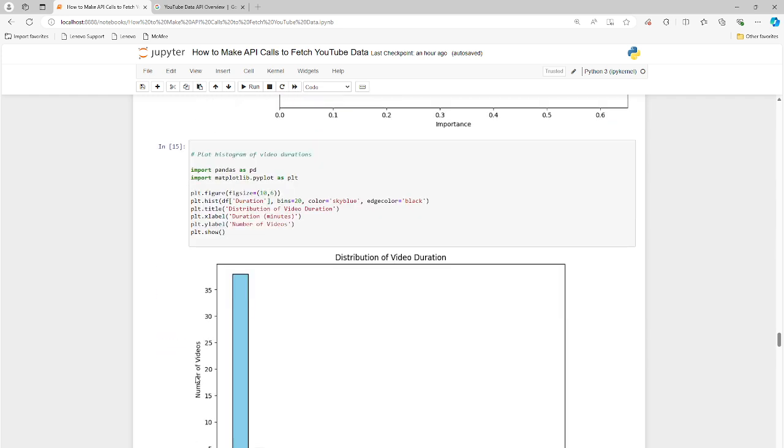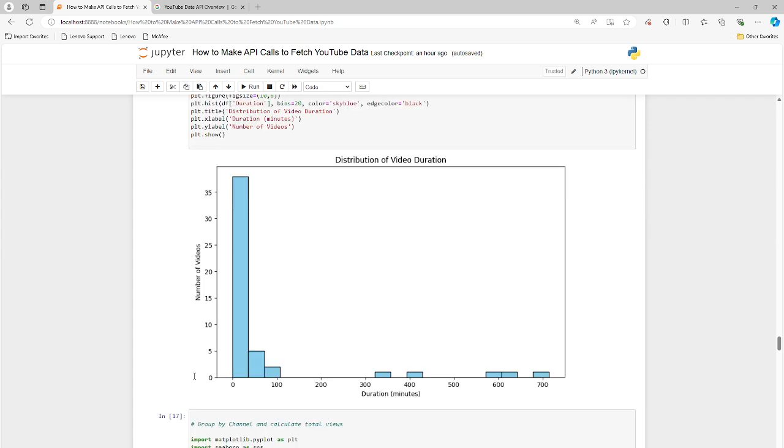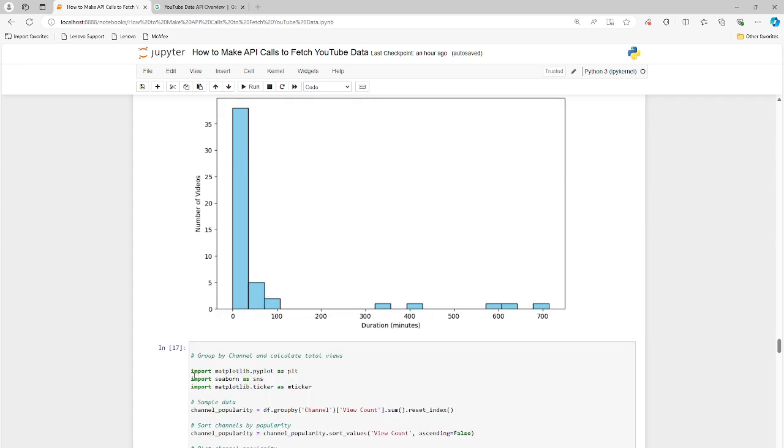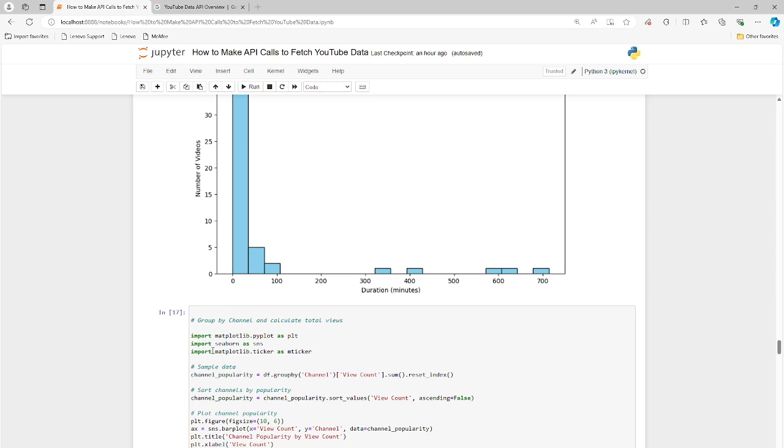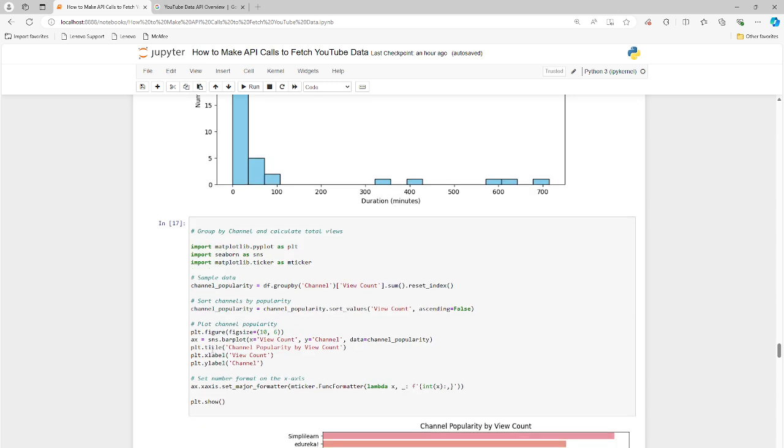This is a distribution of the duration of the video. So if we scroll down just a bit here, we can see most of these videos are under 100 minutes. We have a couple that go for a little over 300, 400, even 600. One goes for 700 minutes. So that's over 10 hours of video. That must be a pretty comprehensive course. Again, the query that we did was relevant to data science, so that's probably some kind of data science training course that's pretty comprehensive. It goes for over 10 hours. So that's great, we have one of those. That's an outlier, but most of these are 100 minutes or less.